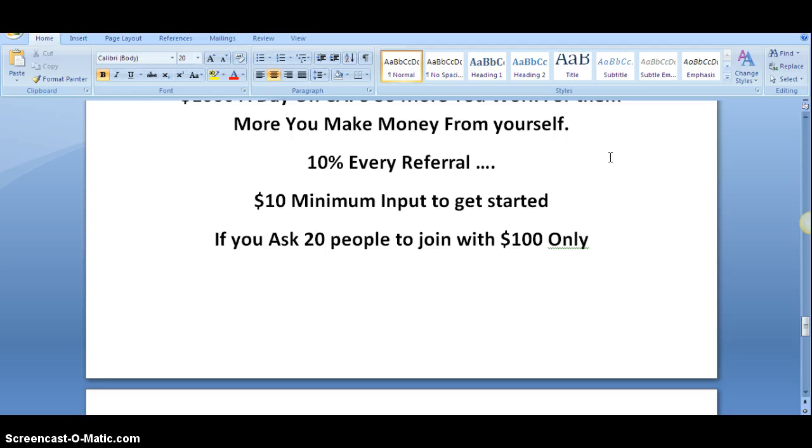That will be residual income for me. That means around $2,000 in a month without even switching on my laptop. How cool will that be if you recruit 20 people into your account and ask them to add $100. Those people will bless you, because they will be earning a lot of money because you have referred them into this.